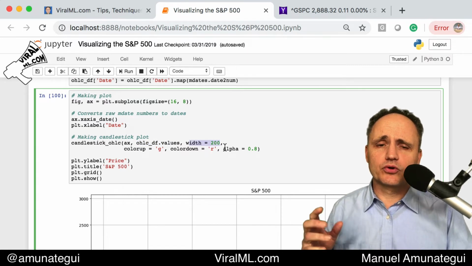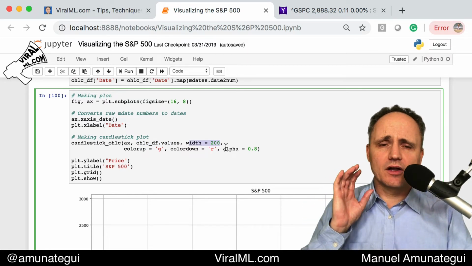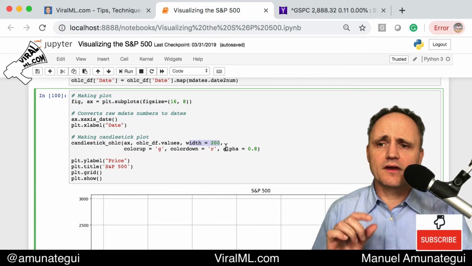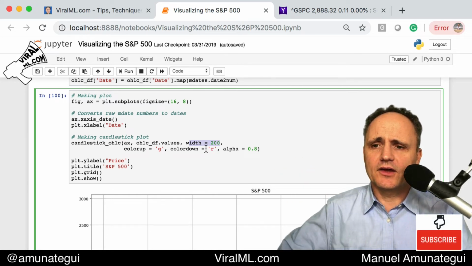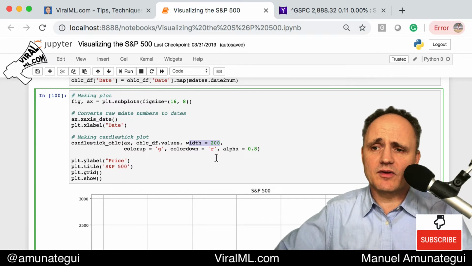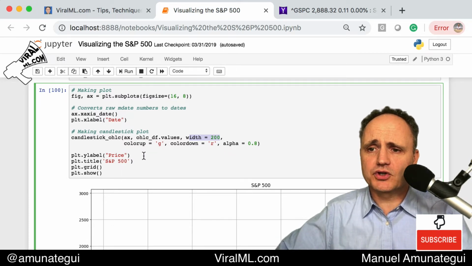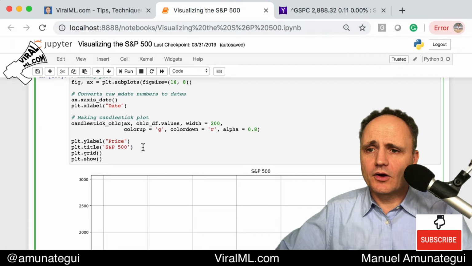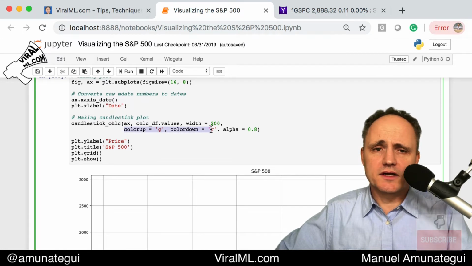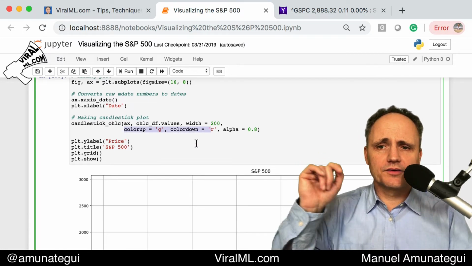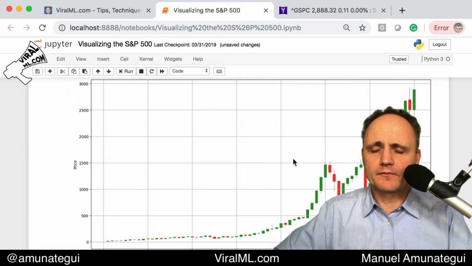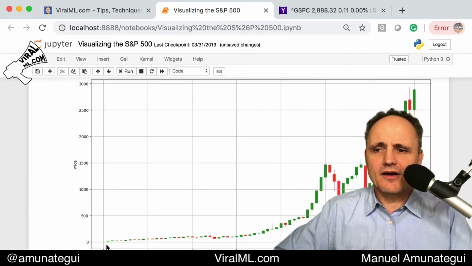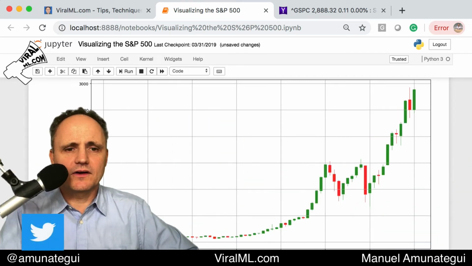Width. This is important. The width allows you, depending on if you have a lot of data, you need to make a very small width. If it's sparse data, you need to make a big width. You'll quickly see if it doesn't look good. It's not done dynamically, and I don't know if they will change that in the future. You can also customize the color of your up candle and down candle, and that's it. We run play, and now we have it, right? We have our candles, one candle per year, starting in 1950 all the way to today.